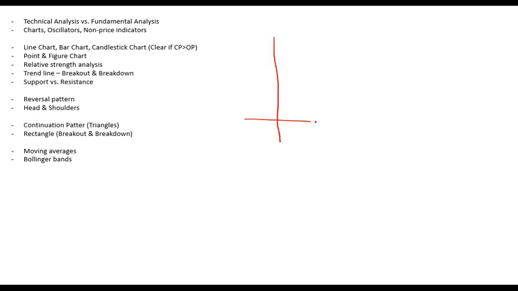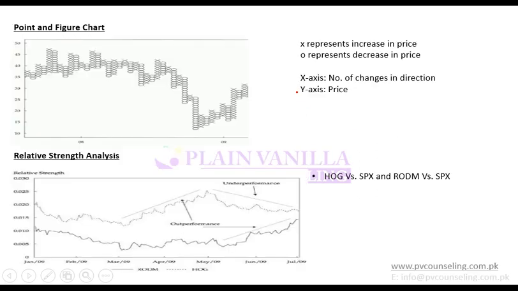Similarly, there is another type of chart which is known as point and figure chart, in which you either plot a cross or you plot a circle. So how do you do this? So this is a point figure chart. If you see, these are crosses, these are circles, and then crosses again. Each cross represents increase in price and each circle represents decrease in price. So if price is increasing, you continue to plot X. When price starts decreasing, you show it with a circle. And then when it starts increasing again, cross, and then when it starts decreasing again, circle.